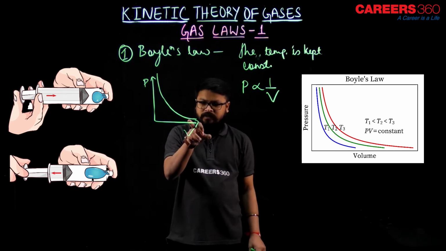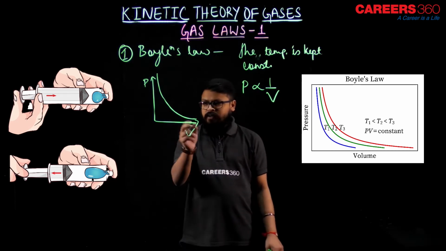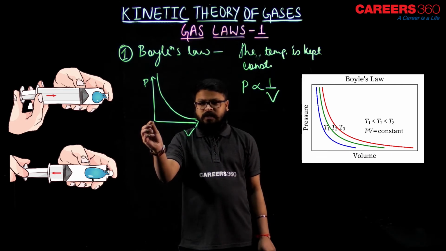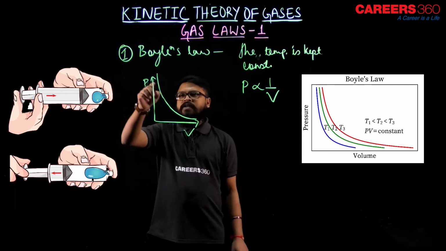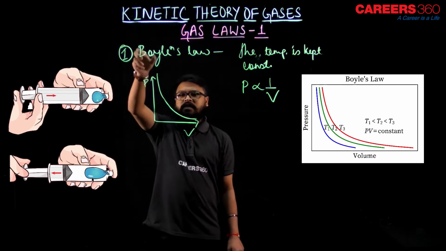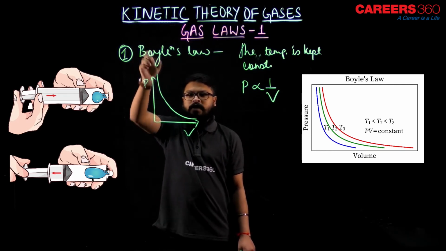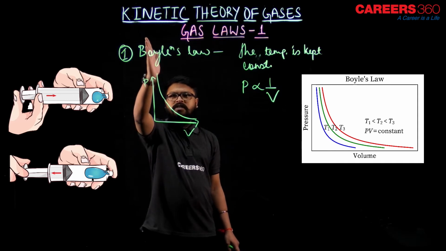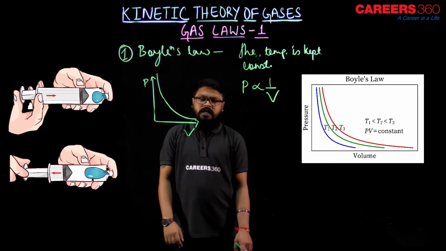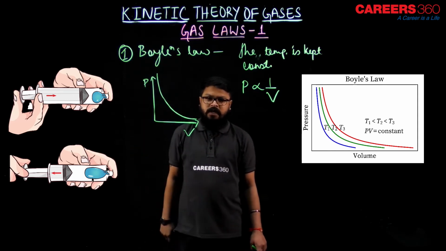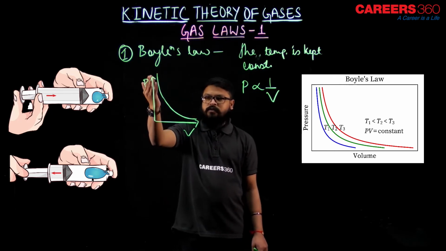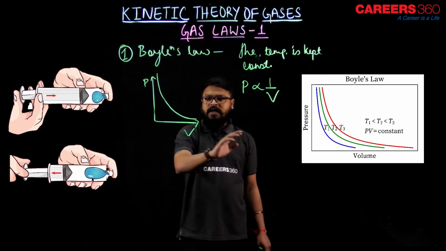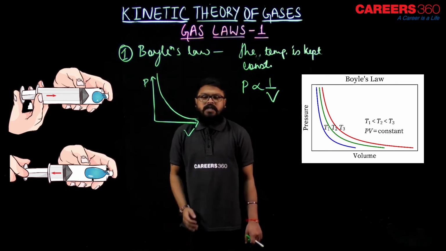If the volume is infinite, the pressure becomes 0. Then if the volume is 0, the pressure becomes infinite. At some infinite point, the pressure would be infinite and the volume would be 0. It will touch the pressure axis at some infinite value of the pressure. That is, if volume is 0, then pressure would be infinite, and volume would be infinite if pressure is 0. So that is the meaning of that.